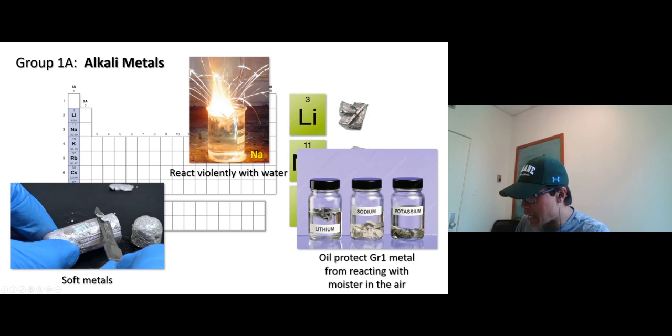So if you look at these vials, lithium, sodium, potassium, we need to submerge them in oil, so it will prevent them from touching the water or moisture in the air. Okay, we call this group an alkali metal because alkali means base. When you put lithium, sodium, potassium into water, they react with water and make lithium hydroxide. You're probably more familiar with sodium hydroxide, which is a strong base. Potassium hydroxide, those are bases. That's why we call them alkali metals, because we put them in water and they become a base.